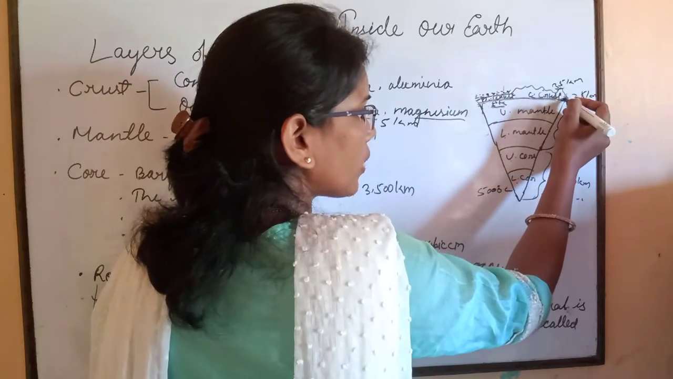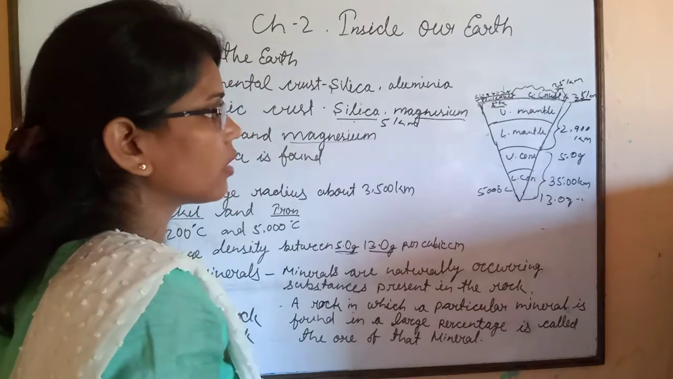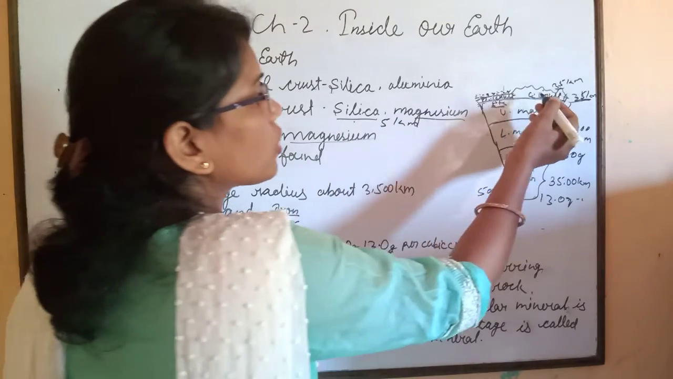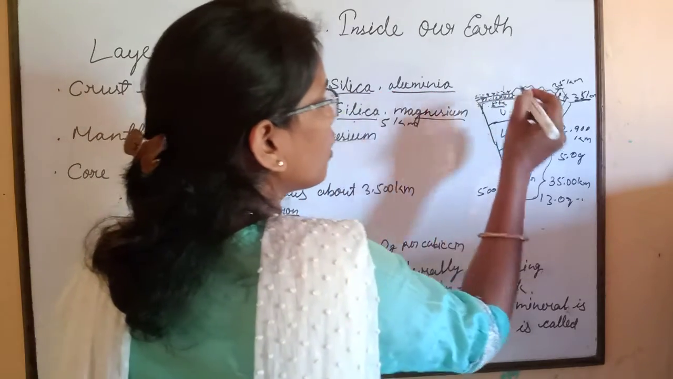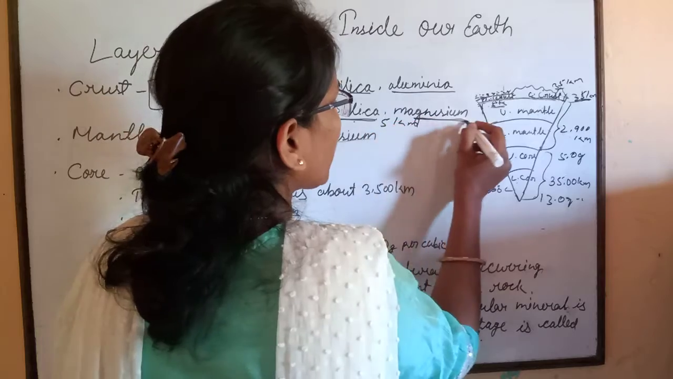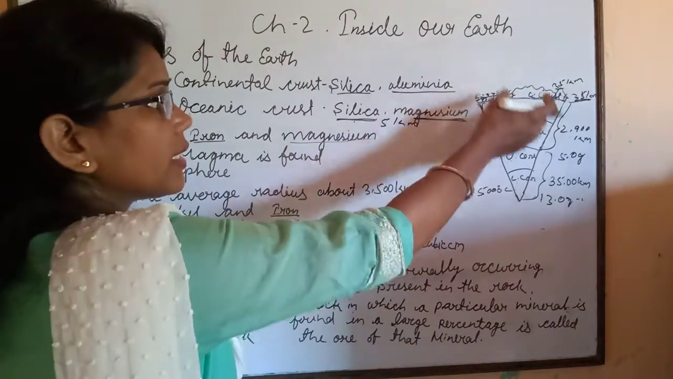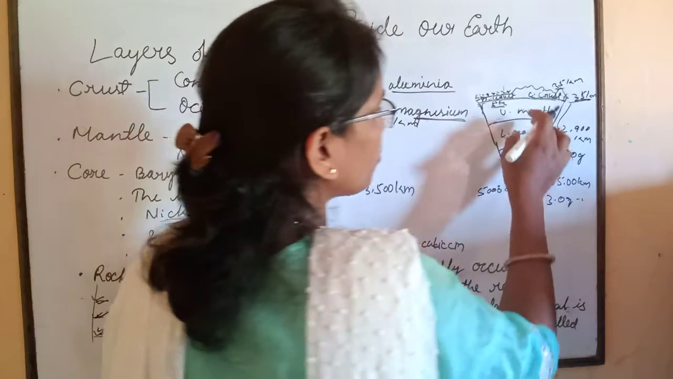And after 35 km, we will reach the mantle. Continental crust is made up of silica and alumina, whereas oceanic crust is made up of silica and magnesium. Okay, that is about the crust. And then we come to the mantle.